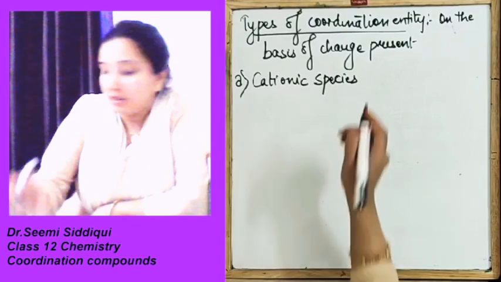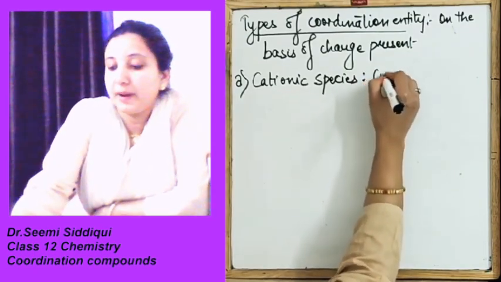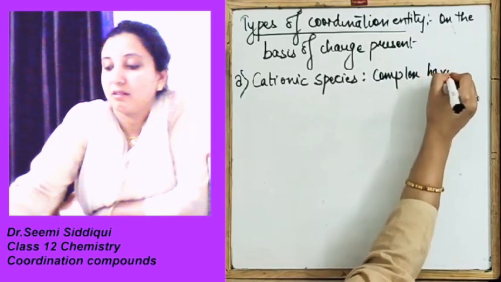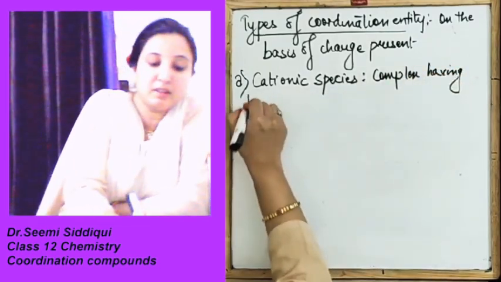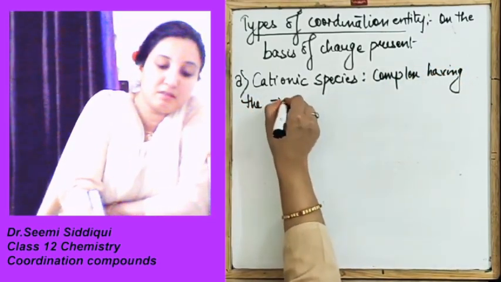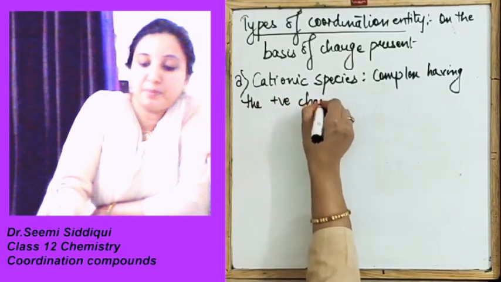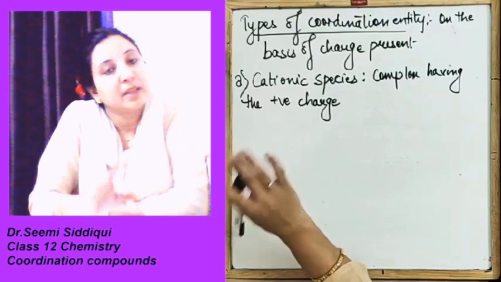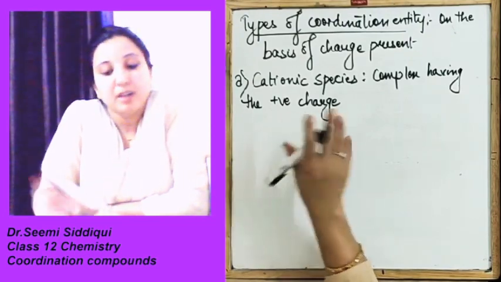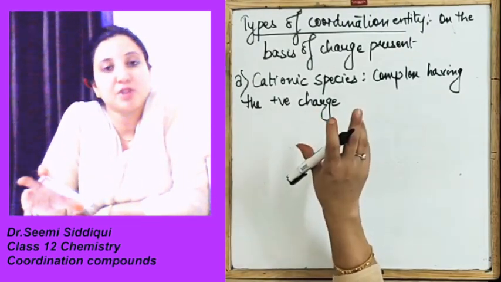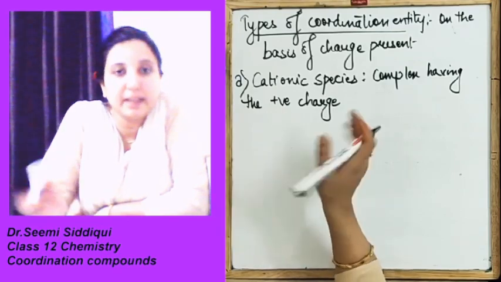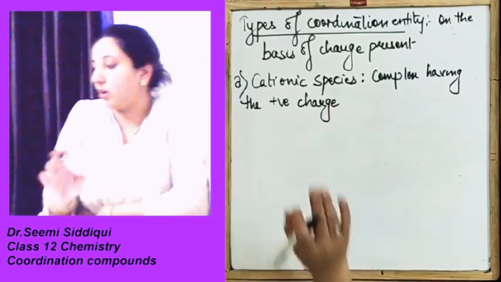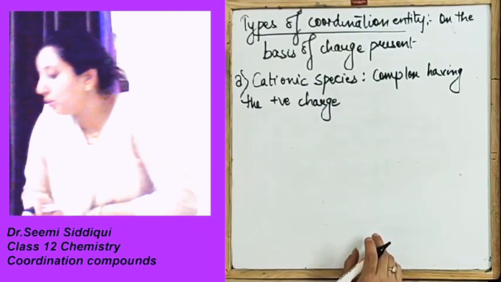We say the complex having the positive charge is called a cationic species. Okay, whichever complex has a plus charge will be your cationic species, cationic complex, whatever name you can call it. Let's take its example over here.